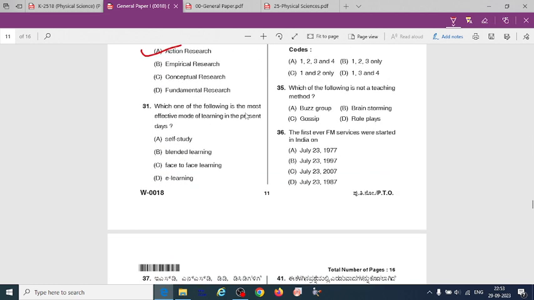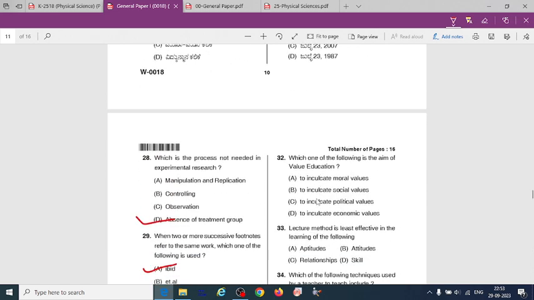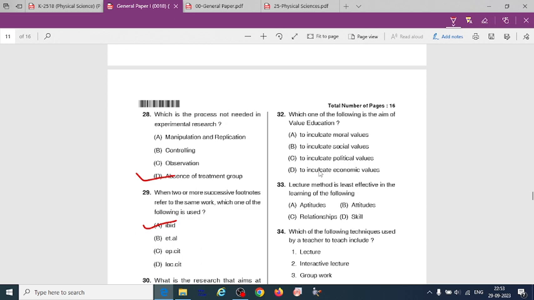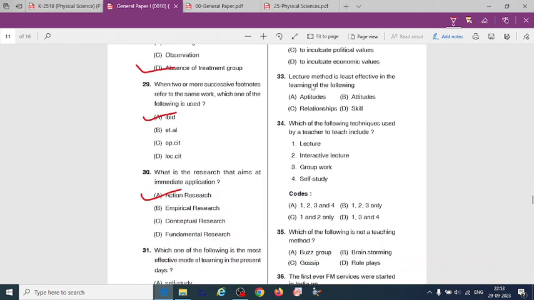Which one of the following is the most effective mode of learning in the present days? That is B, blended learning. Which one of the following is the aim of value education? That is option A, to inculcate moral values. Lecture method is least effective in the learning of the following.